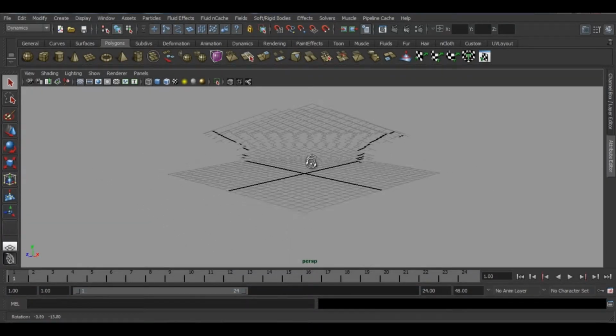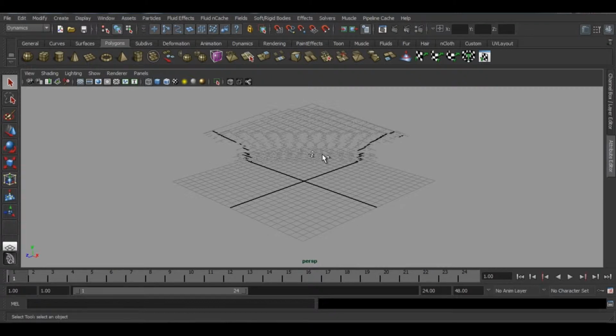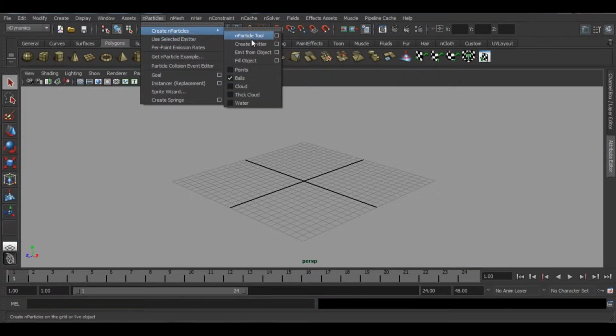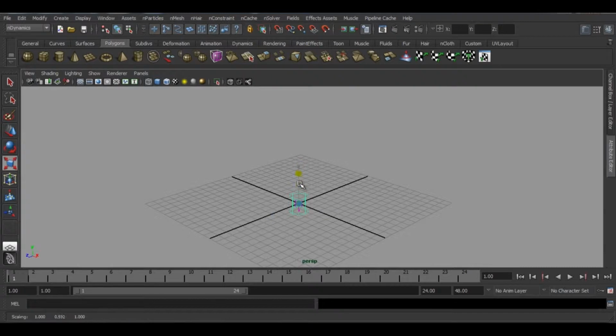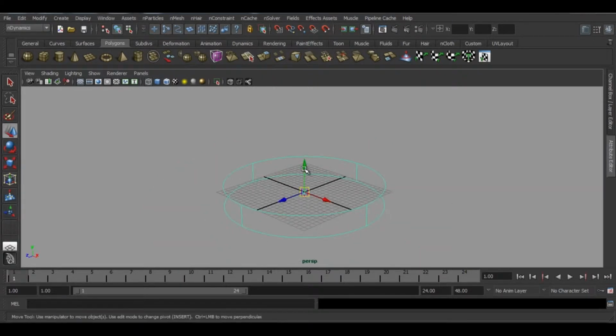First, for the basic shape of our tornado, we'll create nParticles. For that we'll create an emitter, a cylindrical emitter. Just scale it a bit, give it this kind of a shape. Move it up in Y because our tornado is going to start from the top.